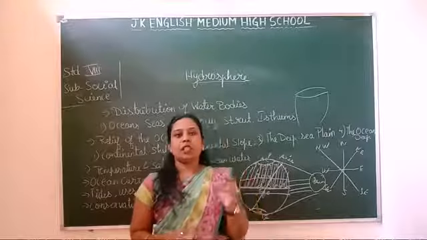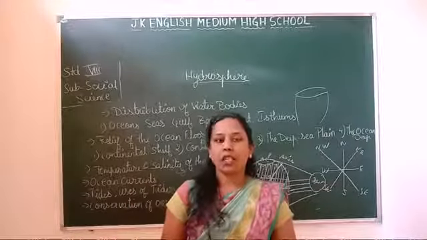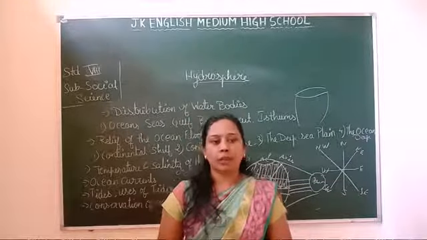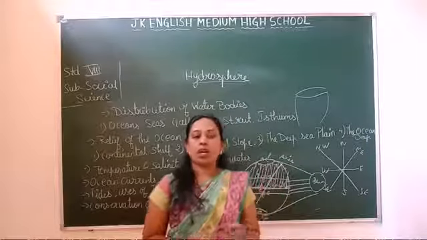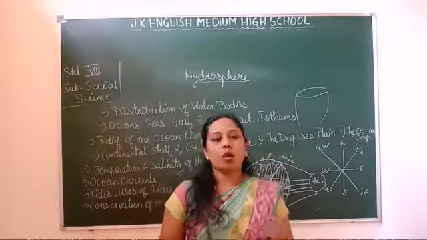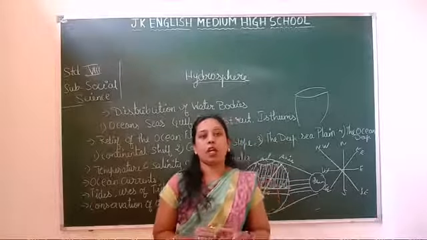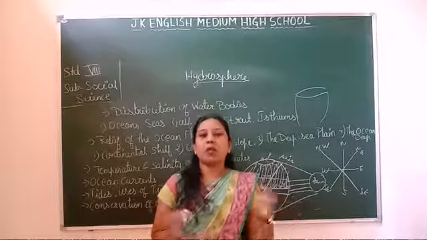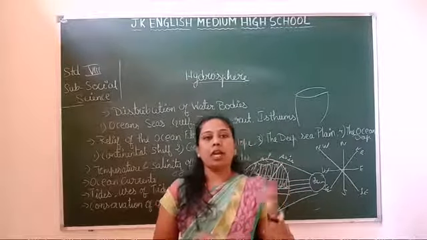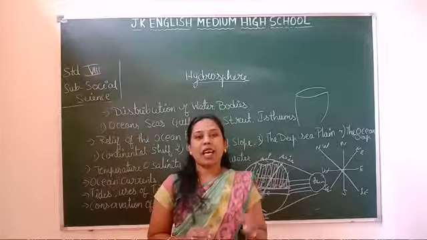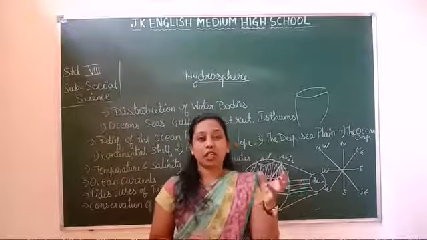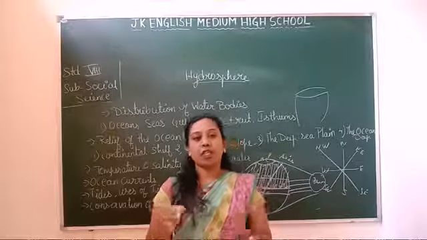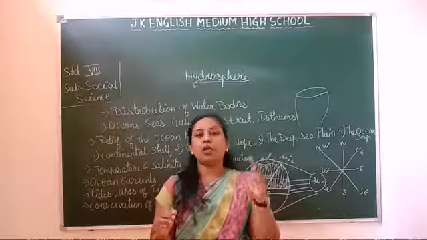There are two types: high tides, also known as flood tides, and low tides, also known as ebb tides. Tides are a regular movement of the water on the water bodies of the earth, with alternate high tides and low tides. Between one high tide and another there is a time gap of 12 hours 26 minutes. In 24 hours 52 minutes, there are two high tides and two low tides.